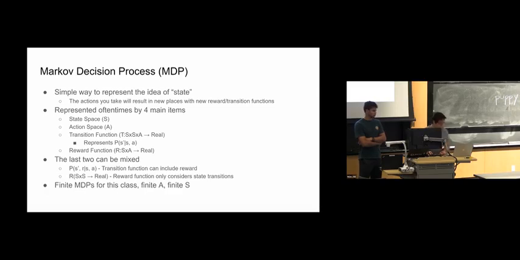And then the last bullet point I just wanted to quickly cover for this class is that we'll mostly be considering finite MDPs for this section of the class. This is to basically mean that we have a finite action space and finite state space, as you will probably see in the problem. Infinite state spaces and action spaces are often a difficult problem, and we just want to give you a quick understanding of this MDP, not to consider infinite possibilities.